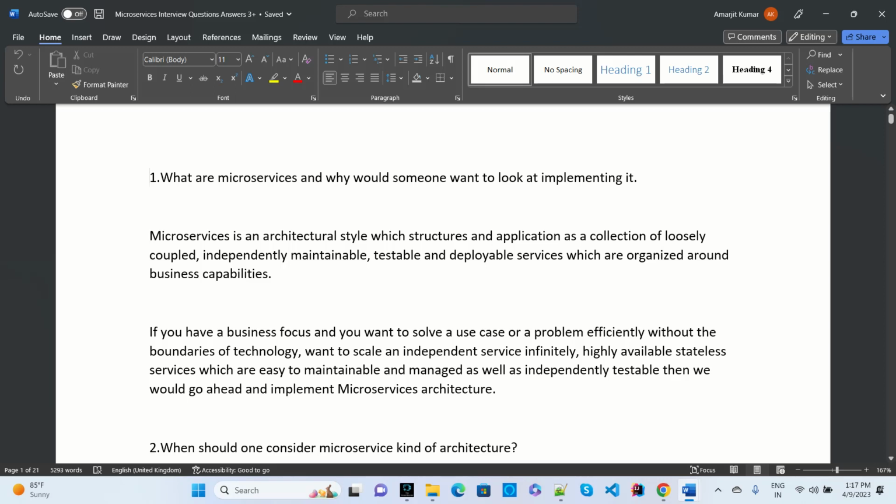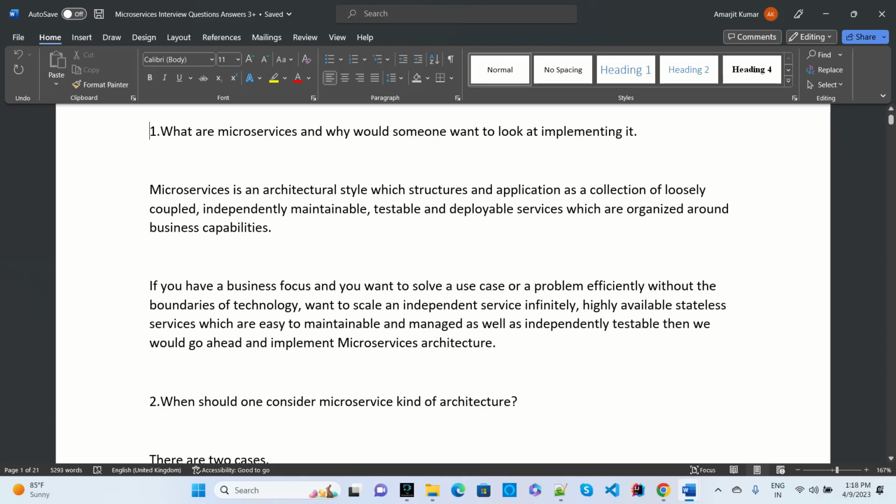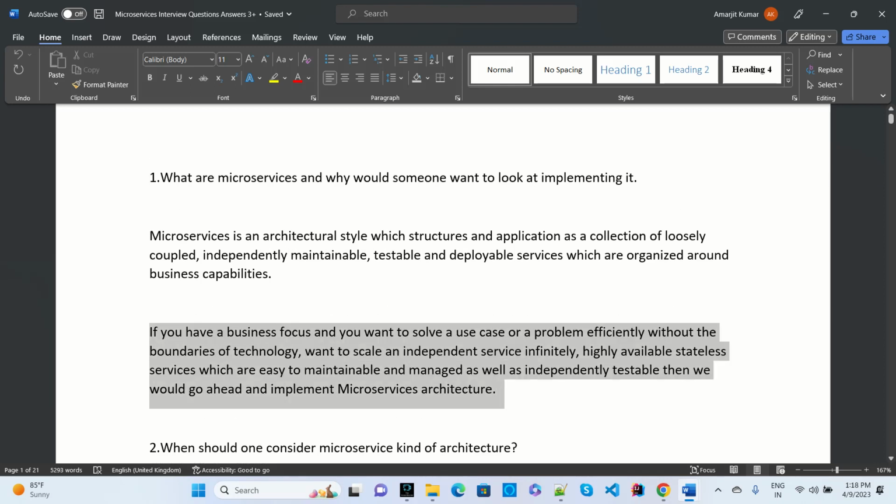Why would someone want to implement it? Microservices is nothing but an architecture style for structuring a microservice-based application to provide loosely coupled, independent, maintainable and testable deployments, so easily we can deploy anywhere. Multiple applications can be developed simultaneously, developed and tested. That is a microservices pattern. Right now it is trending. Everyone is using microservices applications. This type of question is asked by most interviewers.